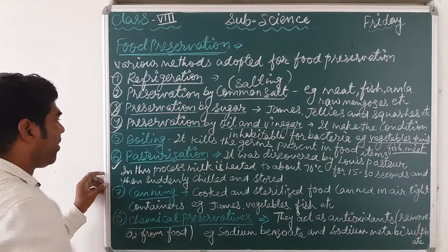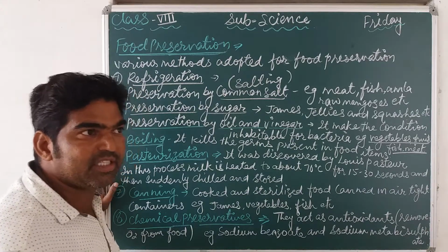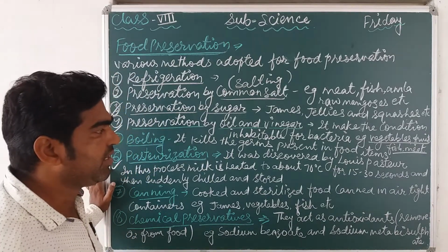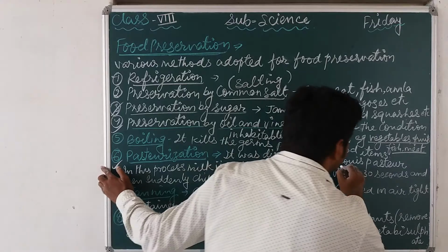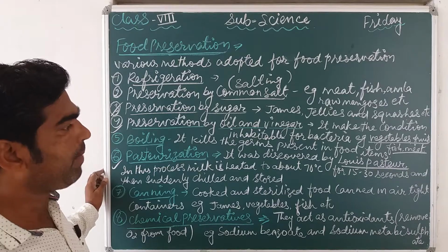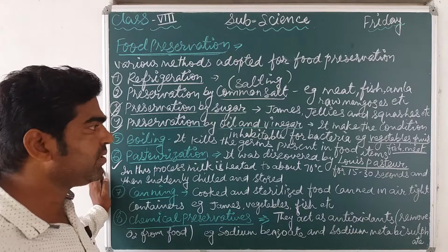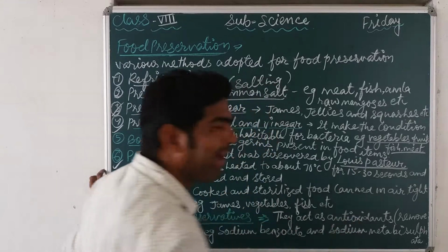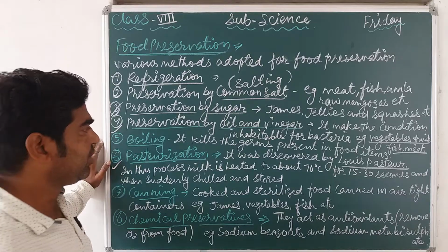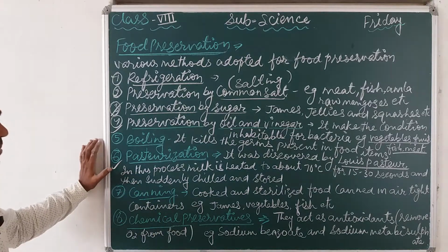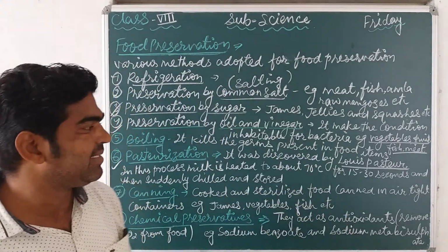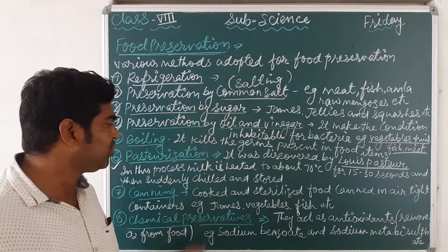Now next, pasteurization. It's a very important method. This method is also adapted for water and milk, but it was discovered by the scientist Louis Pasteur. That's why it is called pasteurization, in honor of Louis Pasteur. In this process, the milk is heated to about 70 degrees Celsius for 15 to 30 seconds, and then suddenly it is chilled and stored.